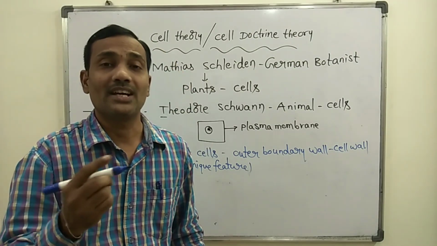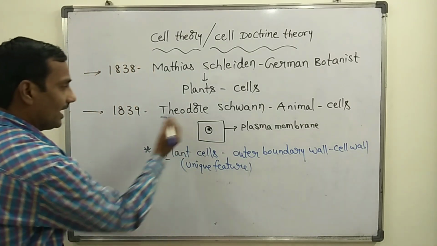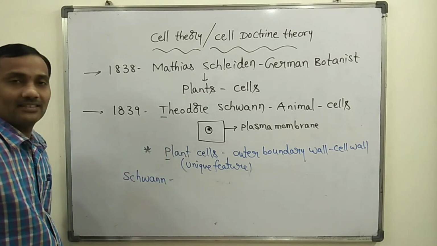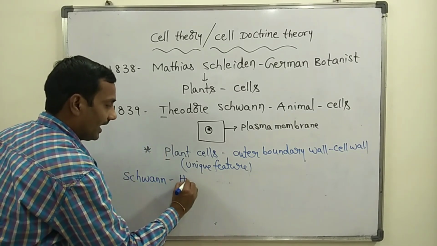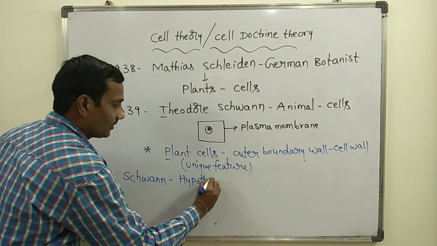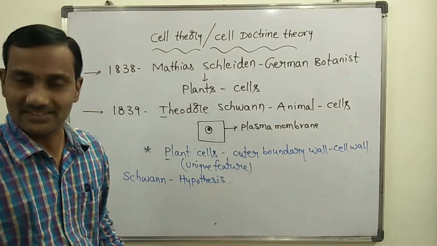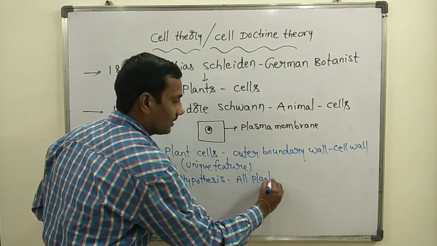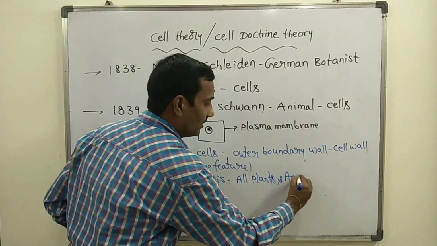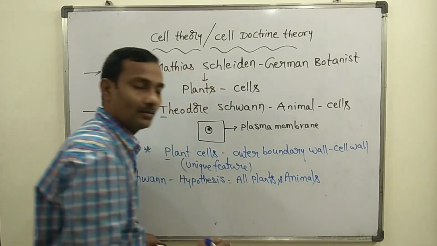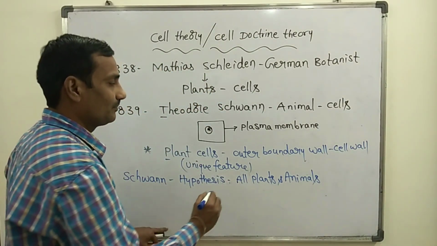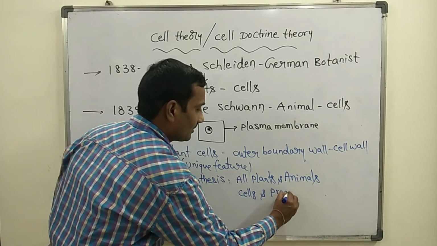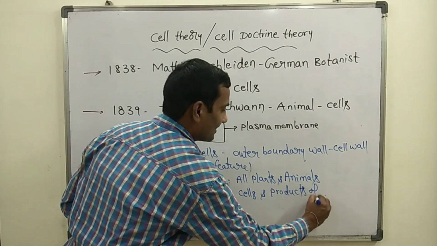Next, Theodor Schwann also proposed a hypothesis that all plants and animals are made up of cells as well as products of cells.